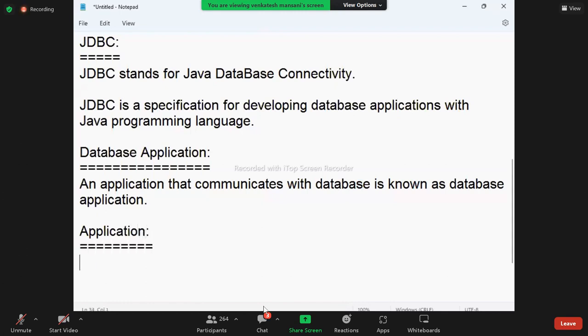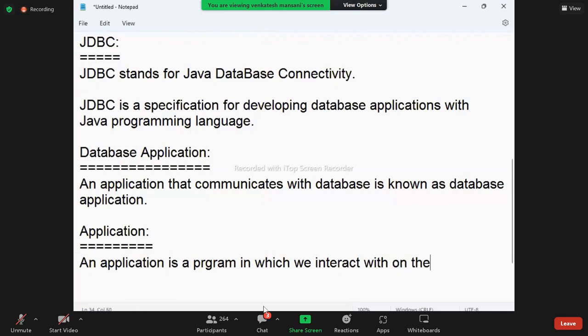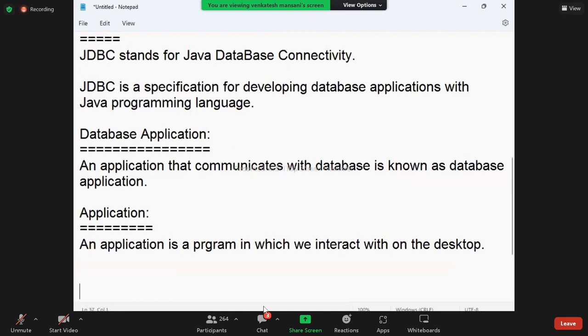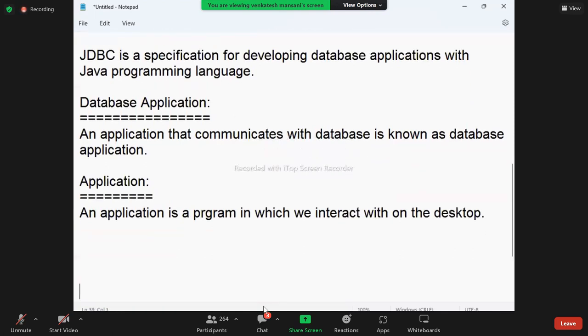An application is a program in which we interact with on the desktop. So if you are interacting, that is an application. Any program with which you are interacting, that program is called an application.